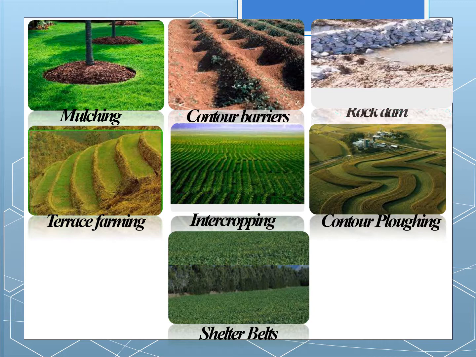The fourth one is intercropping. Intercropping means different crops are grown in alternate rows, as you can see in the picture, and they are sown at different times, which may prevent soil from being washed away by the rain. Next is contour ploughing. Contour ploughing means ploughing is done parallel to the contours of a hill slope, and they form a natural barrier, and prevent the flow of soil during heavy rainfall. And the next one is shelter belts. It is in the coastal and the dry regions. Rows of trees are planted to check the wind movement, and they prevent soil erosion. This is the way through which soil can be conserved.